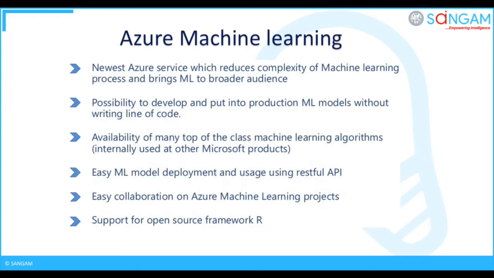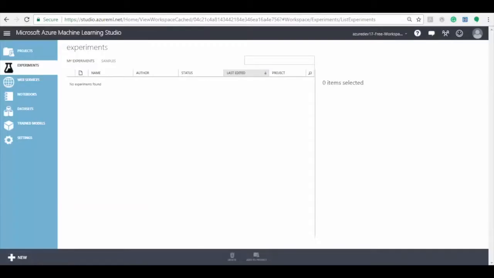Azure ML is the new Azure service which reduces the complexity of machine learning process. And one of the main advantages of Azure ML is the possibility to develop machine learning models without writing code, that is design, build, deploy as service. Here you can see some of the main advantages of Azure ML. Now let's proceed with creating an Azure ML experiment.